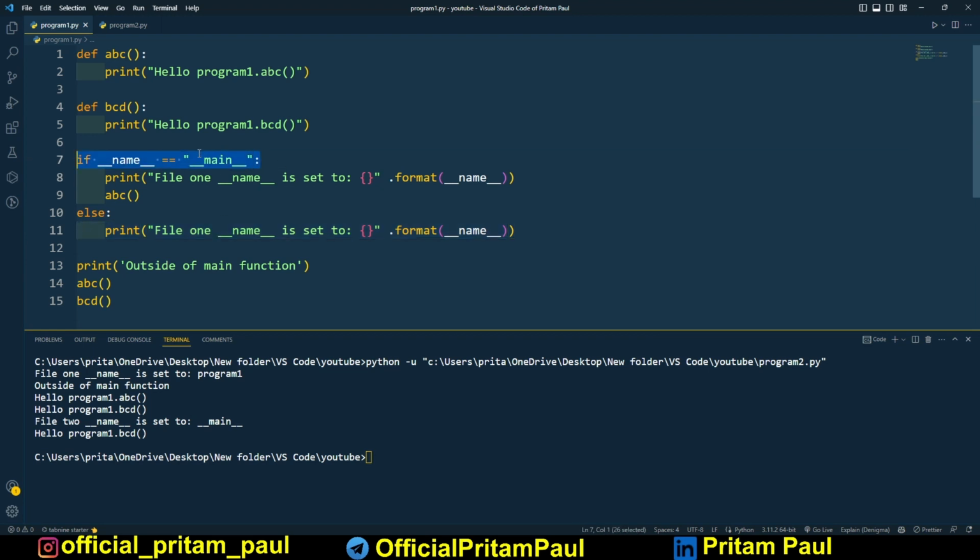This line has so much power that it gives you control over what exactly you want to be imported and what exactly you want to be executed when it is called in some other file, or when it is called directly. So this is the main conclusion actually. Okay, so I think it is clear to you.